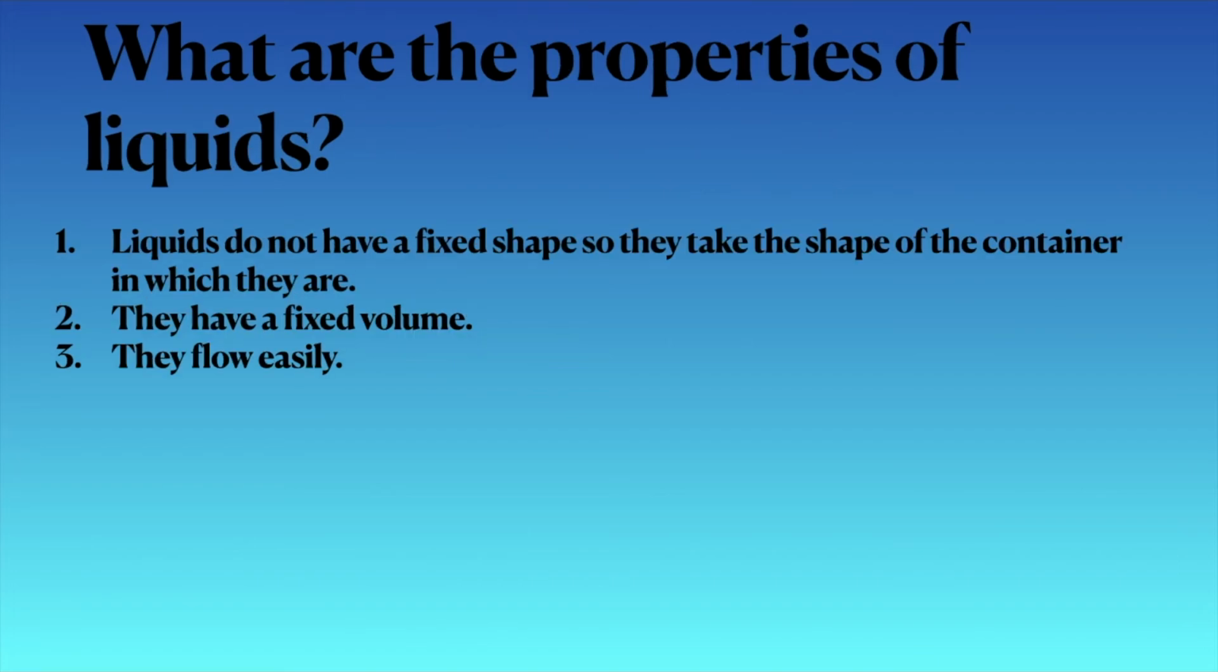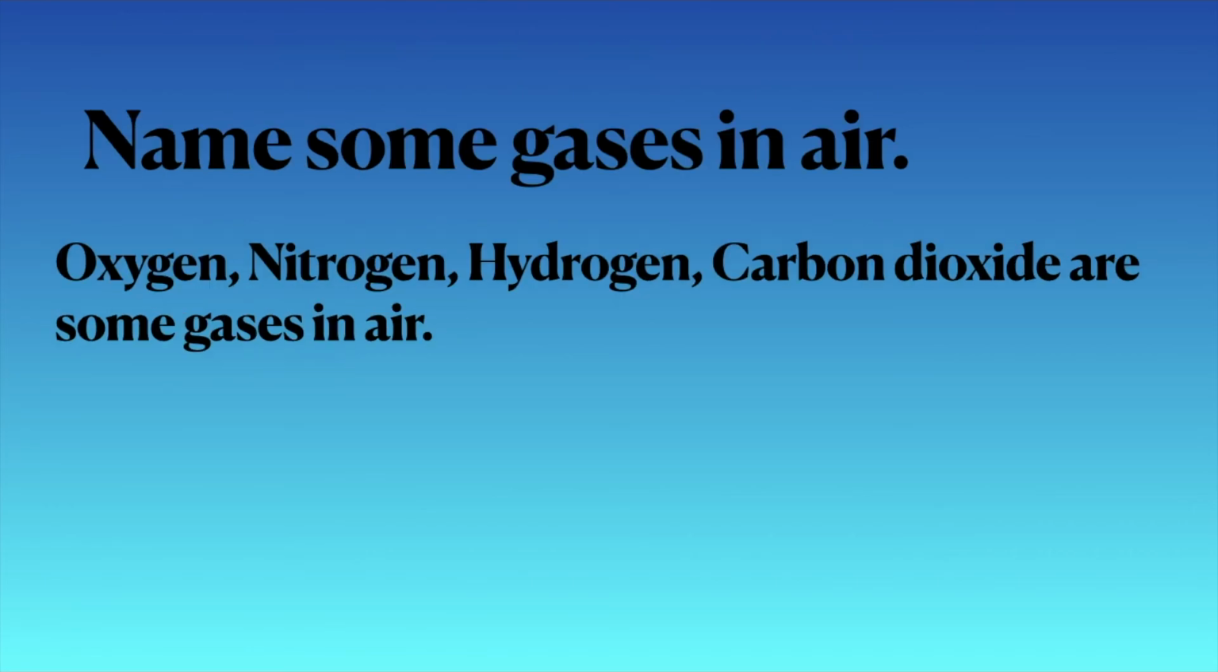What are the properties of liquids? Liquids do not have a fixed shape, so they take the shape of the container in which they are. They have a fixed volume and they can flow easily. Name some gases in the air. Oxygen, nitrogen, hydrogen, and carbon dioxide are some gases in the air.